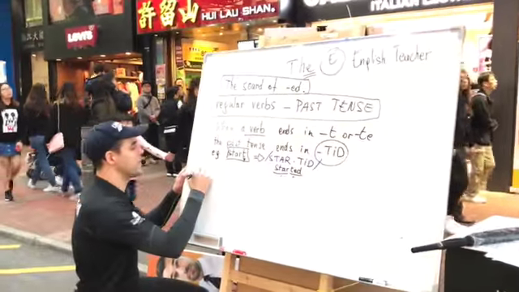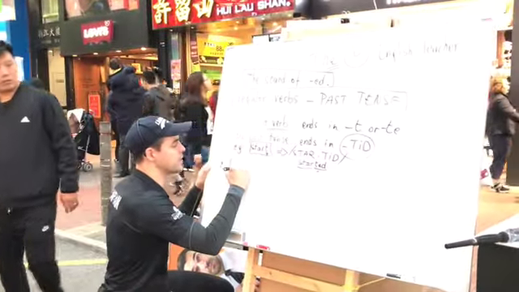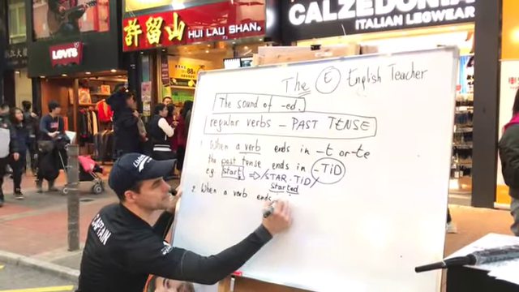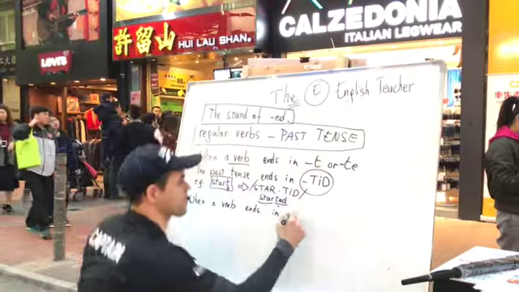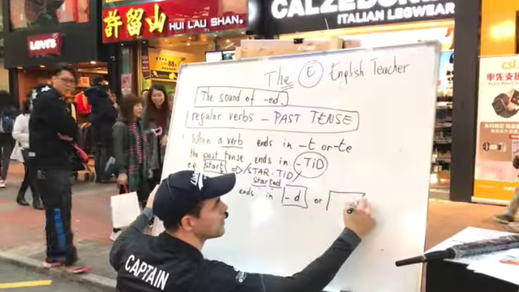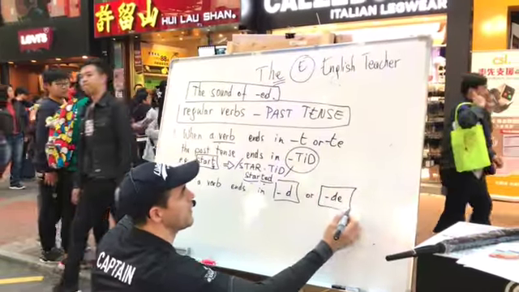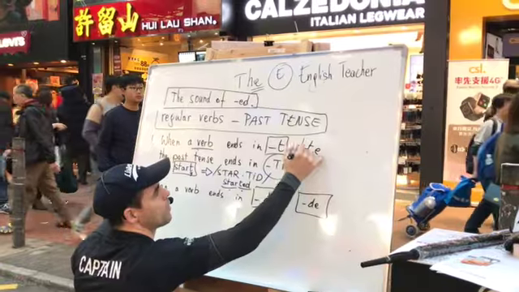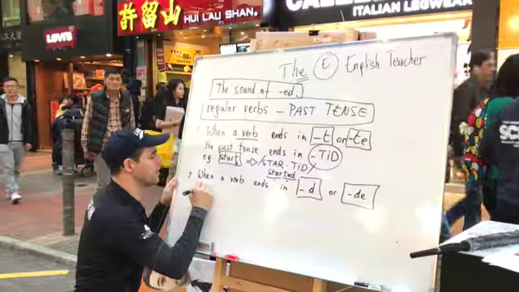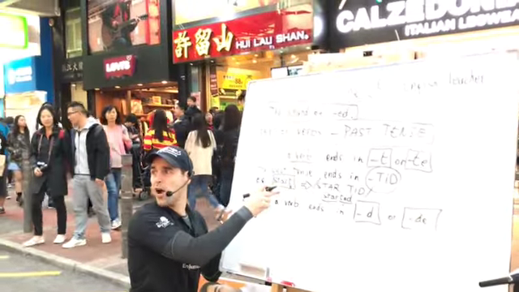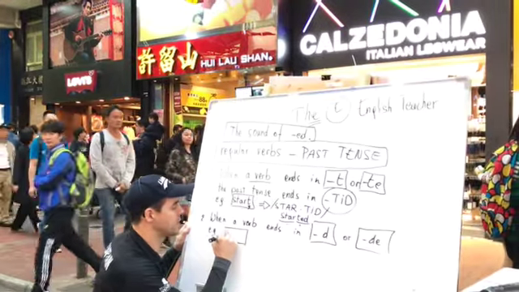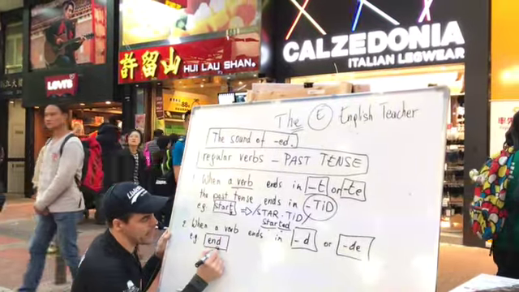Now, the next one is when we say, same thing, when a verb ends in D, so ends in D, or DE, okay? So here we have T or TE, yeah? Great, okay. So, same thing here. So the opposite of start is end, or stop. You could say stop, but let's use end, okay? End. End ends in a D.